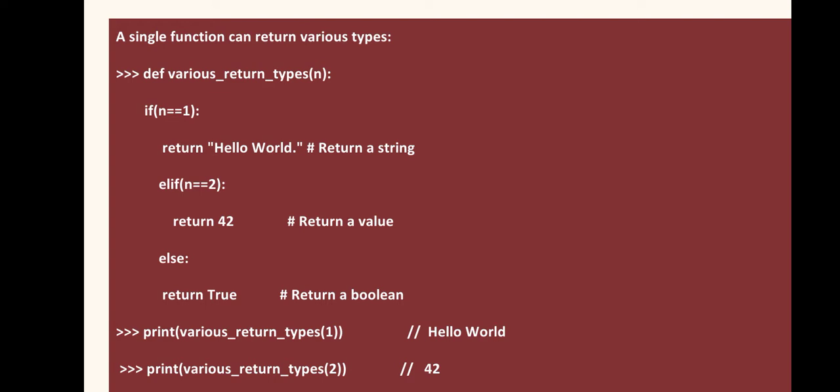For the second case, since the argument is 2, if will fail, elif will succeed, because 2 double equals 2, and the return statement associated with elif will get executed. There the return is 42, so 42 will be printed. That's how the same function definition may have various return statements which return values of different types.